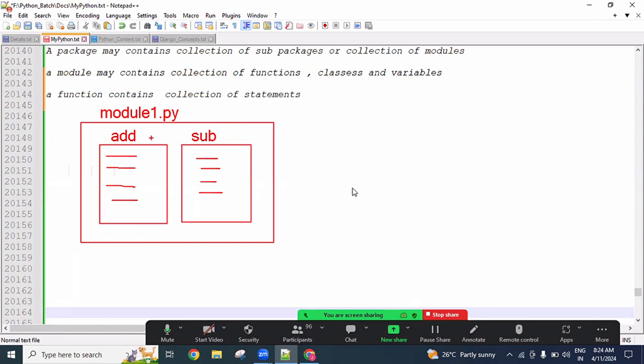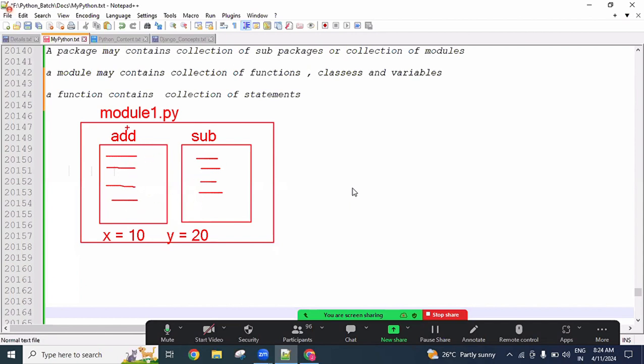Okay. So now a module may contain a collection of functions. Same like this, a collection of variables also may be available. Some x equal to 10, some y equal to 20, a collection of data variables also may be available. A collection of classes also may be available. Right now we didn't discuss classes, that's why I'm not creating them here. Okay. So simply, a collection of functions which have some reusable statements.